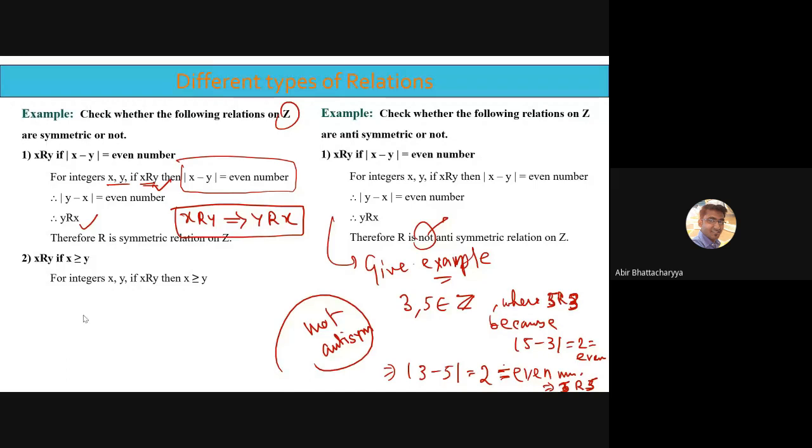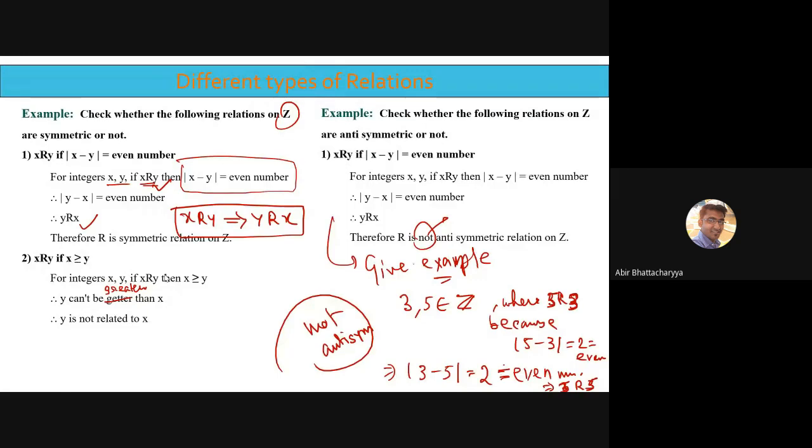If x is related to y, then x is greater than or equal to y, so it's obvious that y cannot be greater than or equal to x. So obviously y is not related to x. But I started with x related to y, and y is not related to x.